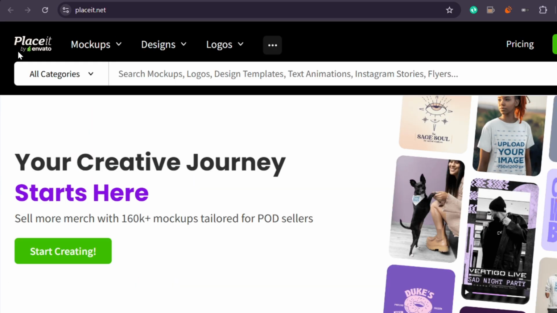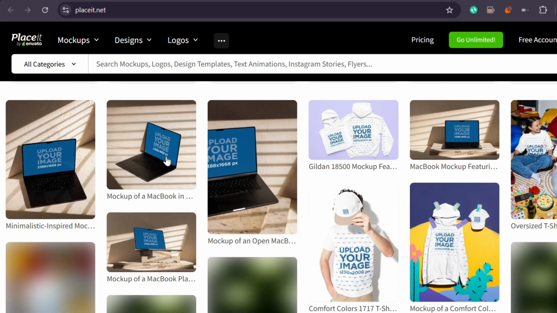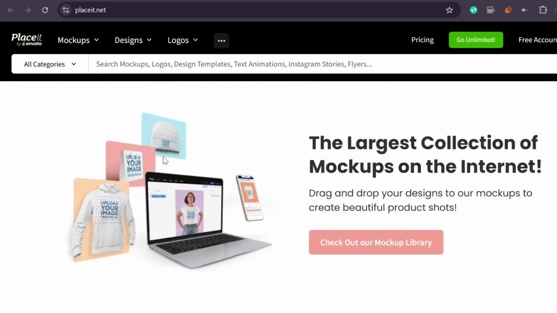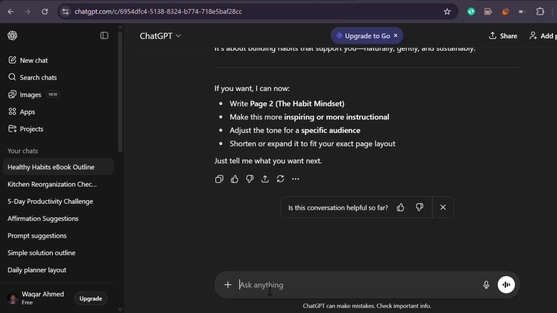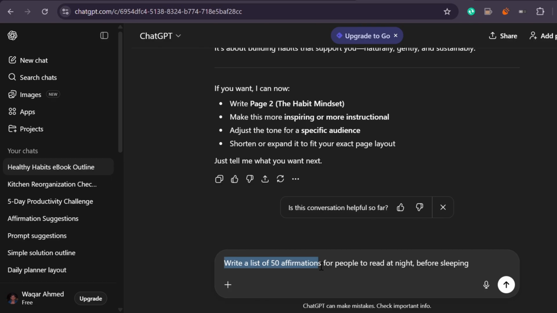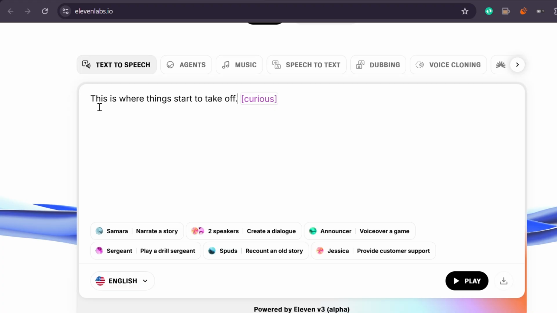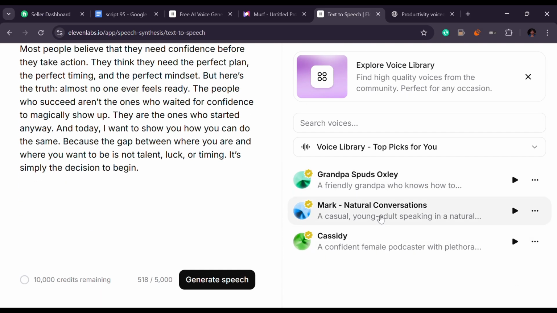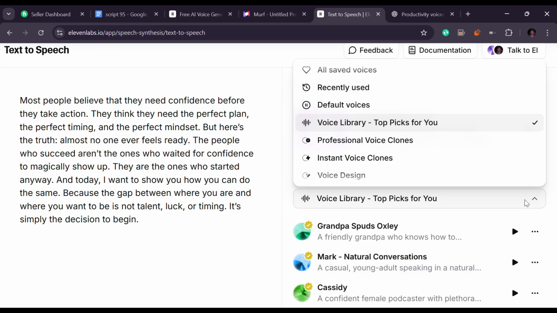Some products don't rely on visuals at all, but instead focus on audio, and that's another area where this tool stack still applies. Let's say you want to create and sell a night affirmation pack. The process starts again with ChatGPT. You can ask ChatGPT, write a list of 50 affirmations for people to read at night before sleeping. Once the text is ready, use ElevenLabs to turn those affirmations into audio. Choose a voice that sounds calm and natural, and make sure the pacing feels slow enough to listen to comfortably before sleep. The audio files can then be packaged together as a digital product.